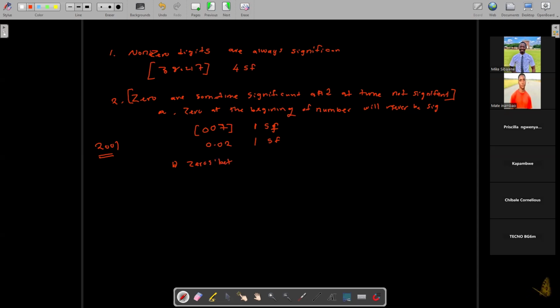Zeros between non-zero digits are significant. Zeros between non-zero digits are always significant.